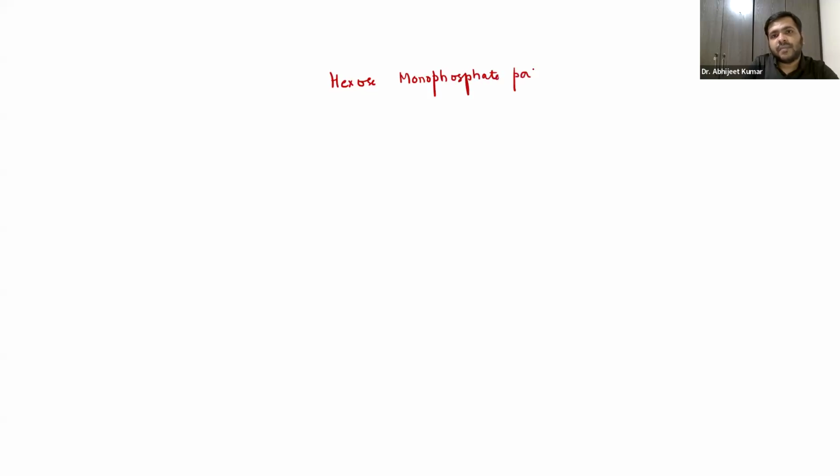When I say hexose monophosphate pathway, it is also known as pentose phosphate pathway, or Dickens-Horecker pathway. Okay, so no need to remember that much. Dickens-Horecker pathway, or pentose phosphate pathway, or hexose monophosphate pathway. Now, basically, where is this occurring? It is occurring in the cytosol. Now, guys, what is happening in this?